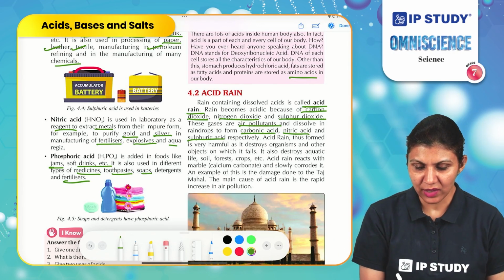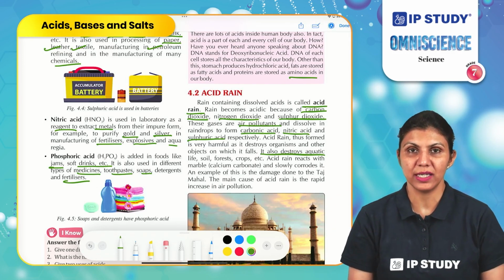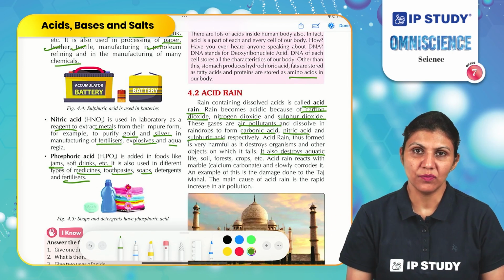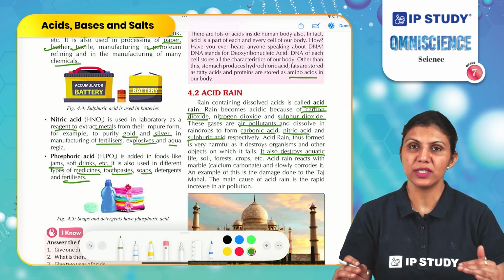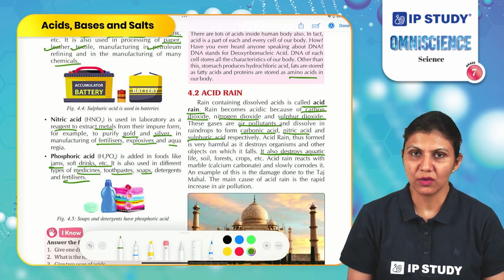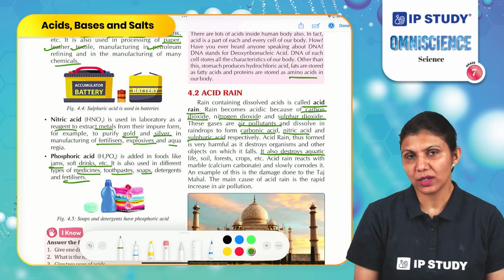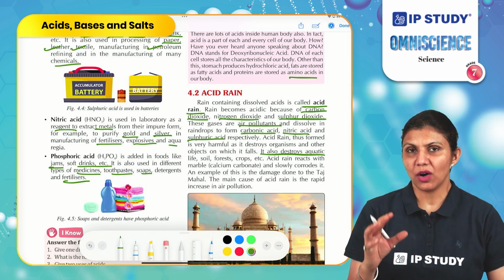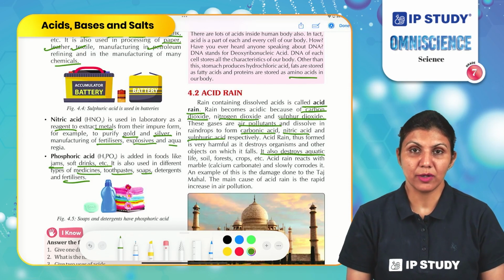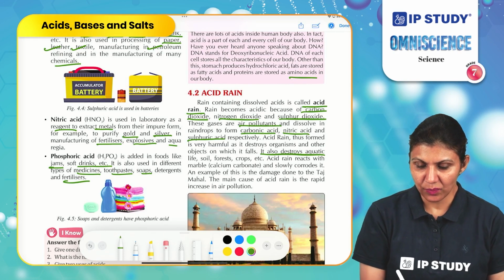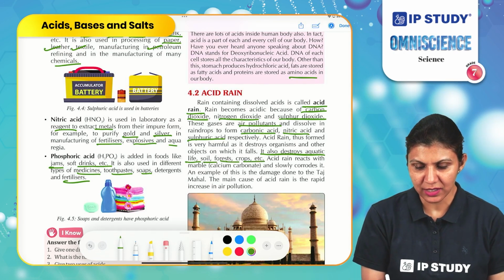It also destroys aquatic life. When this acid rain adds up into water bodies, it changes the pH of water in the aquatic bodies, or we can say it changes the quality or nature of the water. So what happens when acid rain is added to water bodies or the soil? The organisms living in the soil and water bodies are unable to survive there. So acid rain destroys aquatic life, soil, forests, crops, etc.